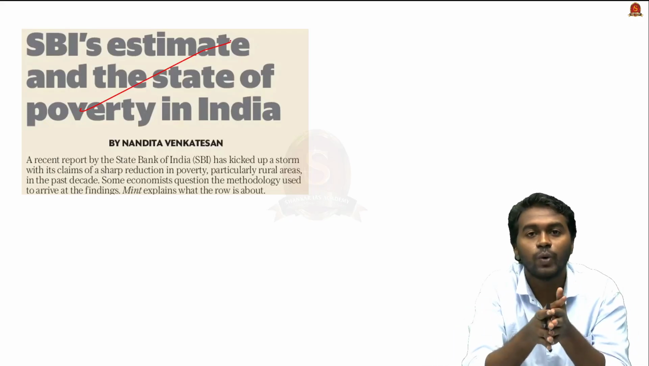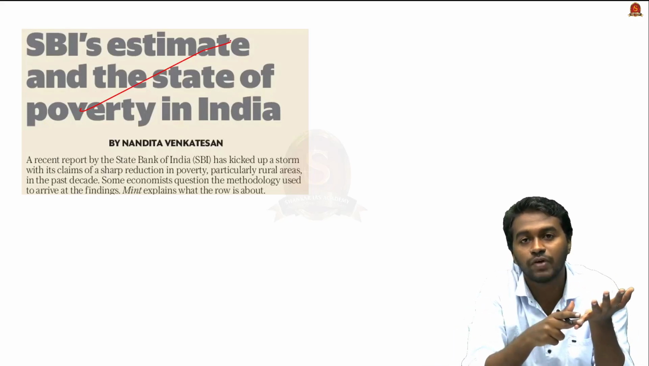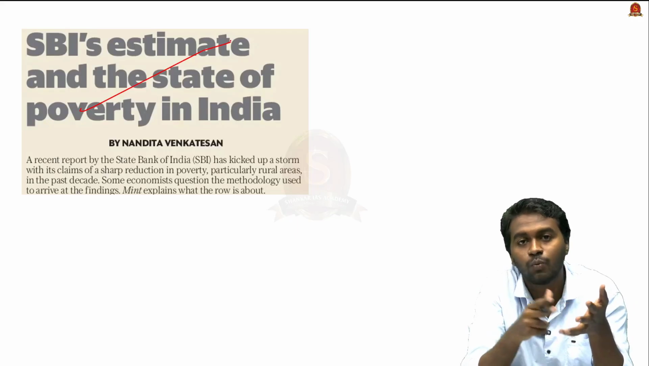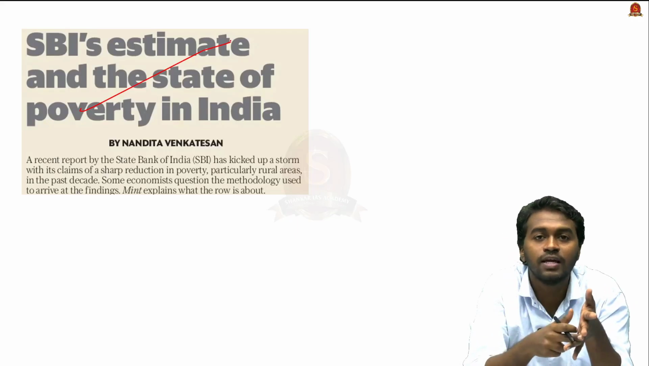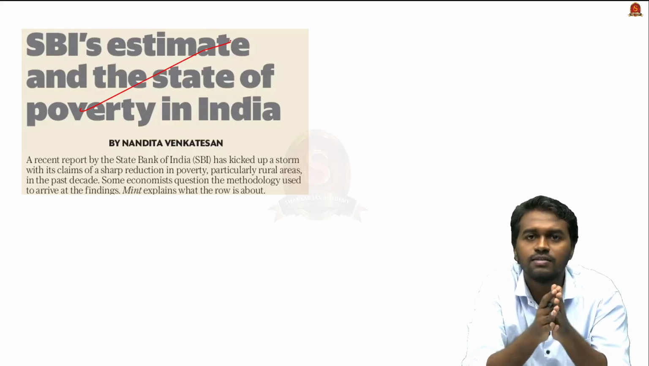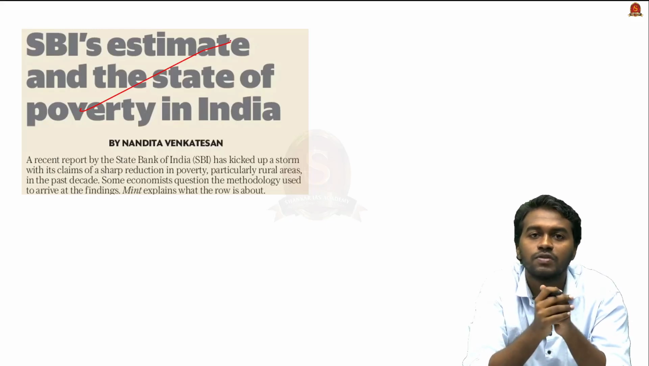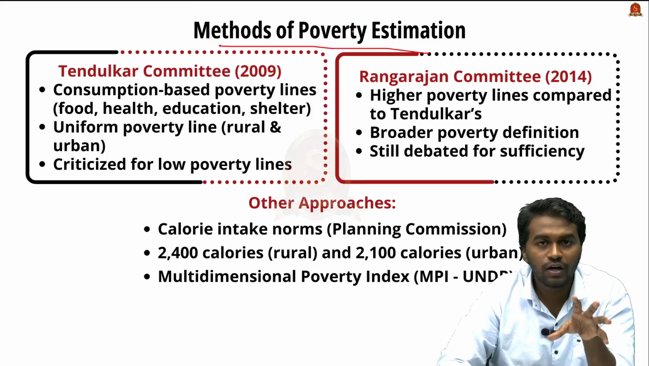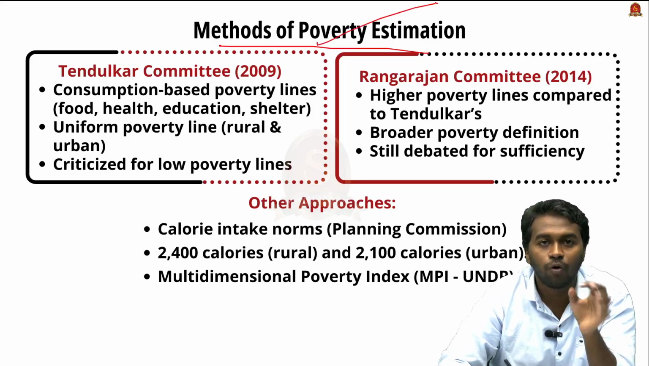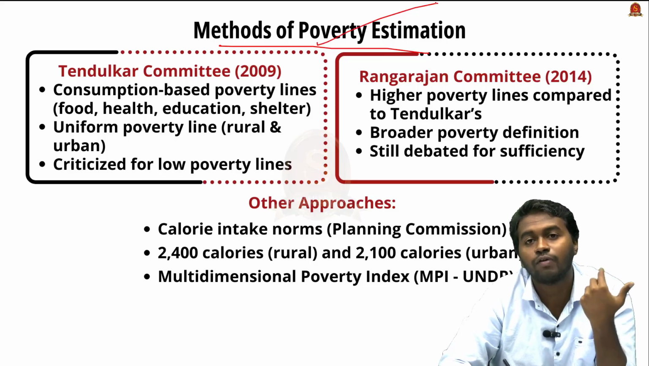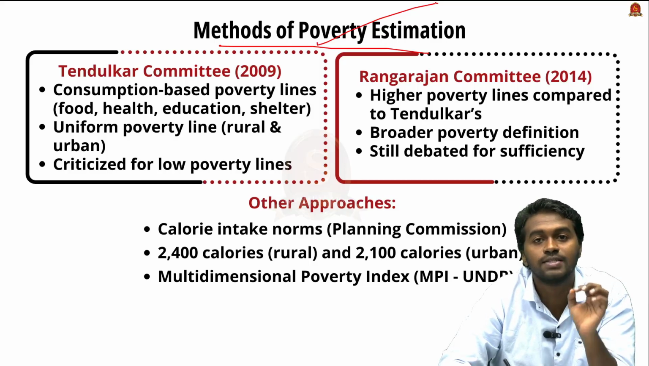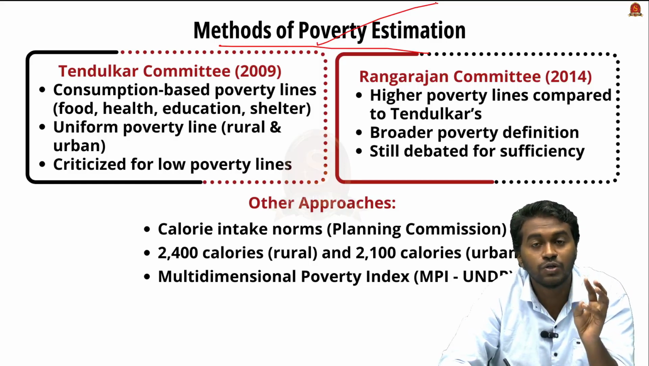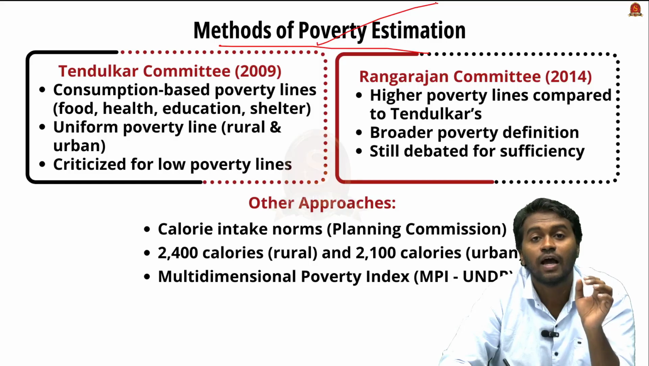So in this topic, we are going to discuss what are the committees that we had in India to estimate poverty, what are their methodologies, and what are the key indicators of poverty. And then we also discuss the key findings of this SBI report. So, methods of poverty estimation. Before that, we have to understand what is meant by poverty. Poverty refers to a lack of ability in communities or individuals to access the basic needs of life, which includes food, shelter, clothing, medicine, and education.